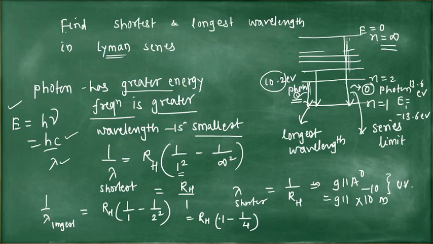So in this way you can calculate the shortest and longest wavelength in different series. For shortest wavelength, the outer orbit is n equal to infinity and the inner orbit is fixed. For a series, the inner orbit is fixed, and for longest, take the outer orbit immediate to the inner orbit, put the value in the formula and obtain the longest wavelength of the series.